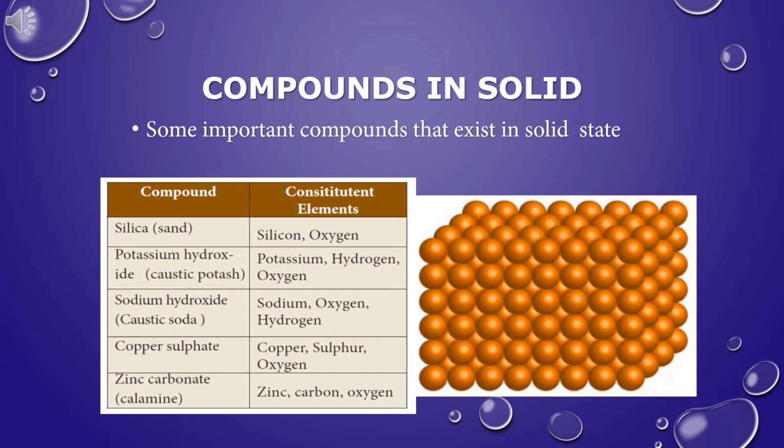The constituent elements present in silica are silicon and oxygen. The chemical formula for silica is SiO2. Silica contains one silicon atom and two oxygen atoms. Silica is silicon dioxide.